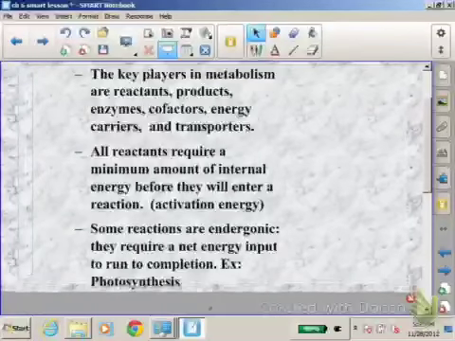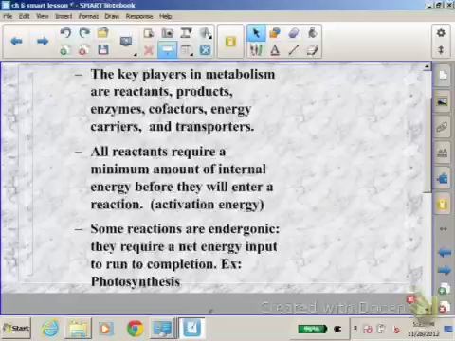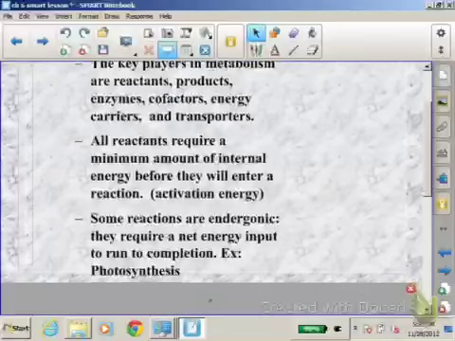is that they require a net energy input to run to completion. Photosynthesis is an example of this. So you take the energy from the sunlight, and the energy goes into those chemical reactions in plants and allows plants to produce sugar. That is an endergonic reaction. On the other hand,